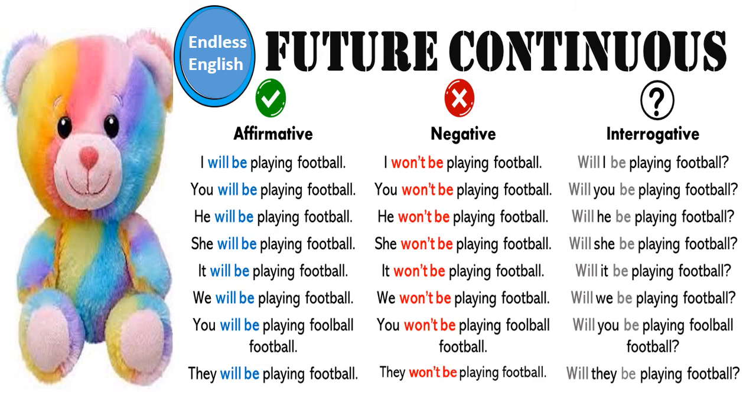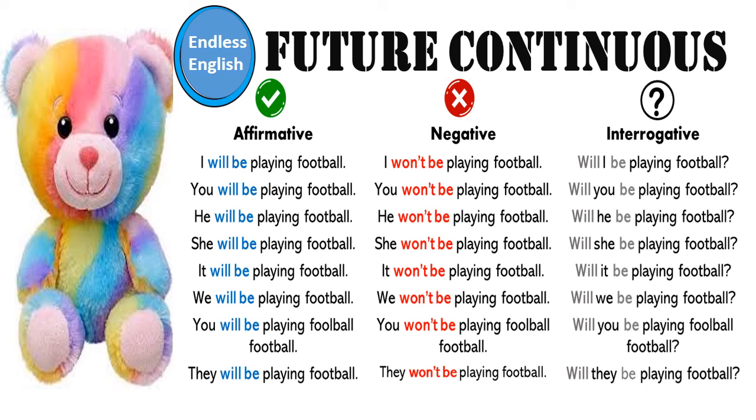Here are the examples for affirmative sentence, negative sentence, interrogative sentence in future continuous tense. I will be playing football. நான் football விளையாடி கொண்டிருப்பேன். I won't be playing football. நான் football விளையாடி கொண்டிருக்க மாட்டேன். Will I be playing football? நான் football விளையாடி கொண்டிருப்பேனா? You will be playing football. நீ football விளையாடி கொண்டிருப்பாய். You won't be playing football. நீ football விளையாடி கொண்டிருக்க மாட்டாய். Will you be playing football? நீ football விளையாடி கொண்டிருப்பாயா?